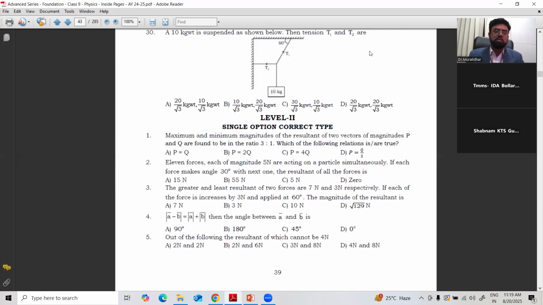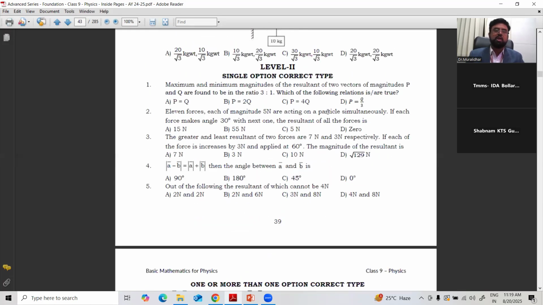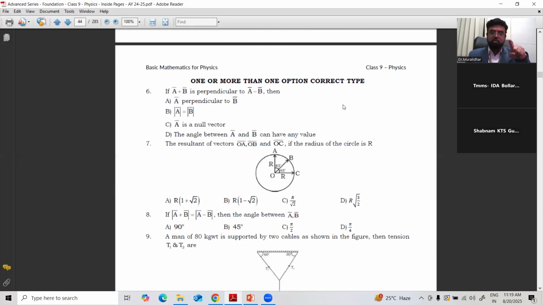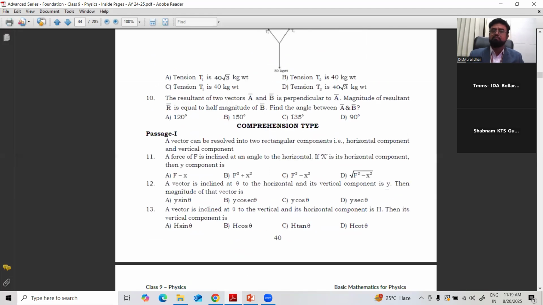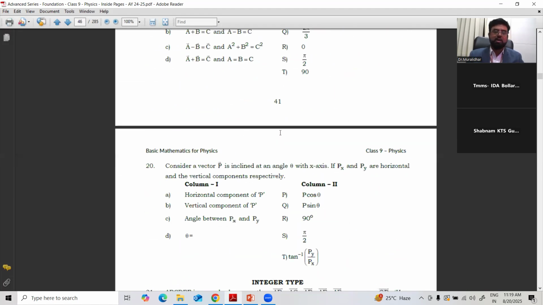We need not go into that much depth for triangle law and polygon law. Based on the direction, either we have to add or we have to subtract. If the direction is the same, you have to add. If the arrows are opposite between any two sides, you can subtract. By adding or subtracting, you can find the total value.